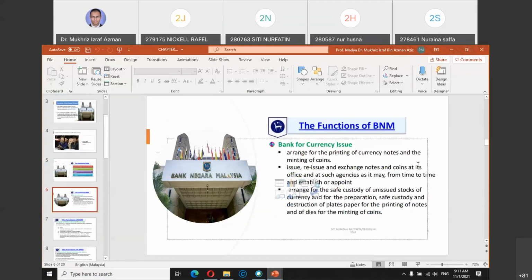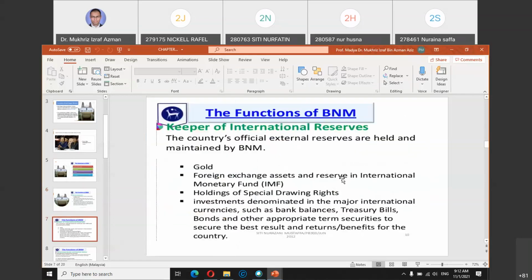As I said, even though we started a little late, the nature of this syllabus does not really require too much discussion. Basically, you can just read from the notes, and most of the contents here are very straightforward and do not require any detailed or prior knowledge of economics. For example, the bank issuing currency.